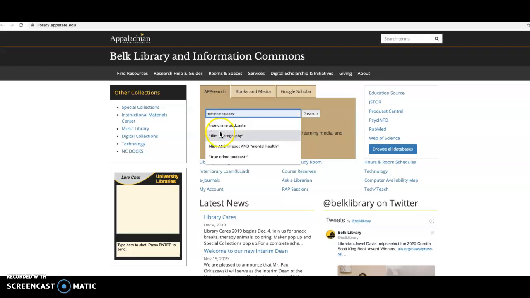So I'm going to search for True Crime and Podcast all together as one phrase, and I have added the asterisk so that I'm looking for other forms of the word podcast. So podcasts, plural, podcasting, podcaster. I've searched for this before, so it's coming up as an option for me. Search.